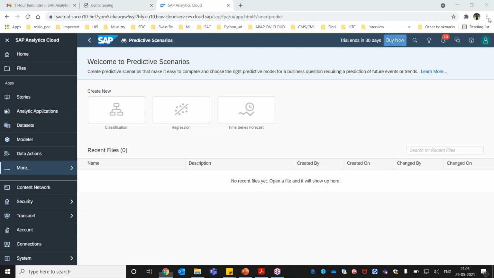All the required material for SAP Analytics Cloud will be shared with you. I will be uploading everything on Google Drive so that you can access it anytime, anywhere. So materials are provided as a part of this training.